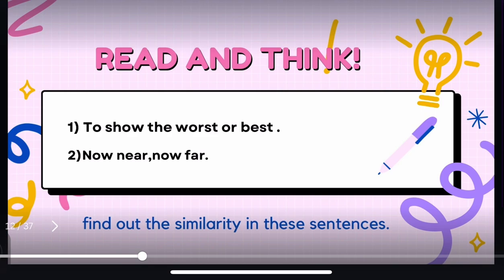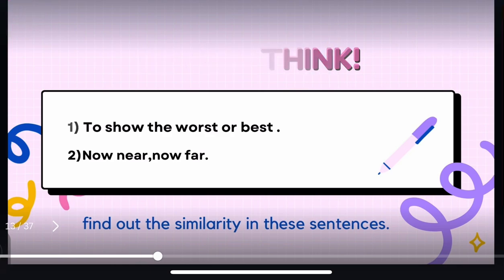Yes, you guessed it right. There is the juxtaposition of two different ideas in the same sentence. In the first sentence, you can see the worst and best are placed side by side, whereas they have different and opposite meanings. Now, in the second sentence, the words near and far are opposite to each other, but they are placed in the same sentence. Let us see what we call this kind of figure of speech.